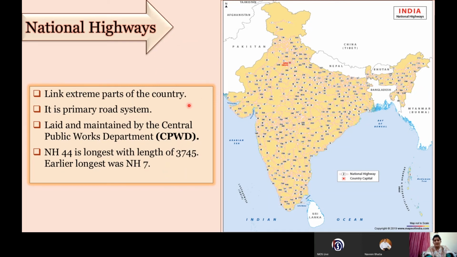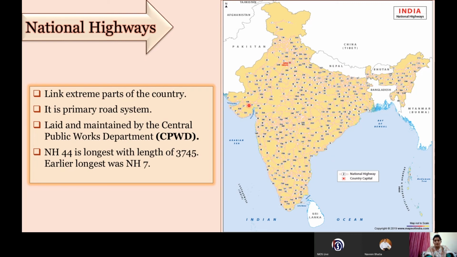These link the extreme parts of the country. If you see on this map, it is a web of national highways connecting almost the extreme parts. Although there is an absence of national highways in a few parts, we'll also discuss that it is only because of the topography. It is also a primary road system which connects almost all parts of the country.